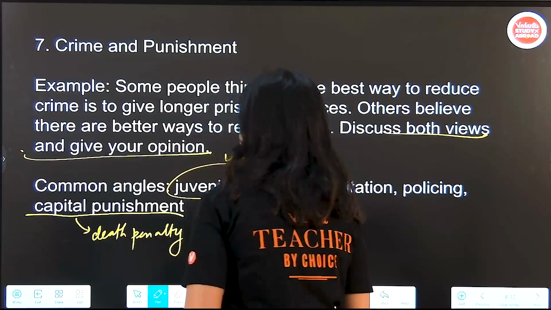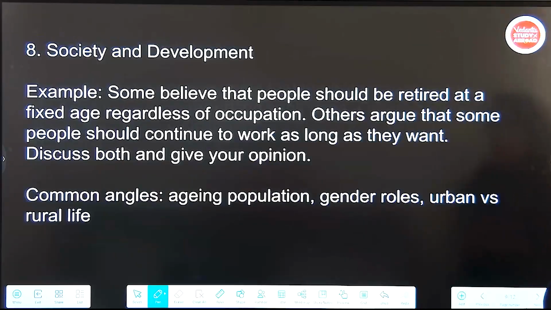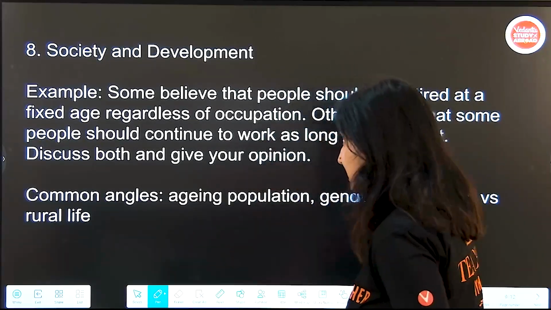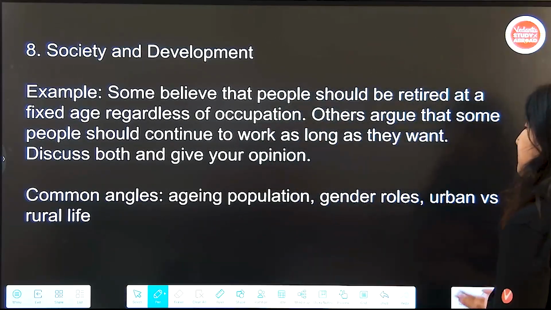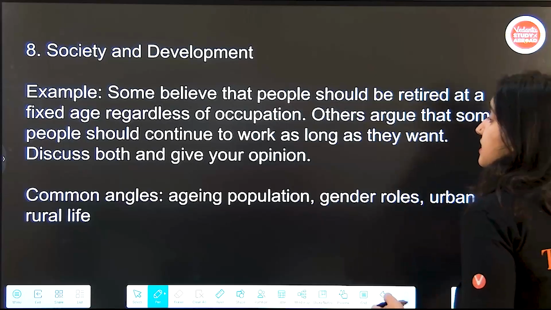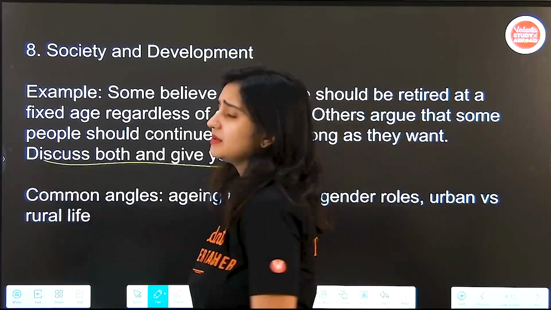All right, so you need to know these terms. Number 8, we have society and development. Some people believe that people should be retired at a fixed age regardless of occupation. Others argue that some people should continue to work as long as they want. Discuss both and give your opinion.